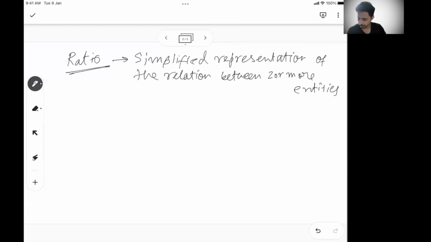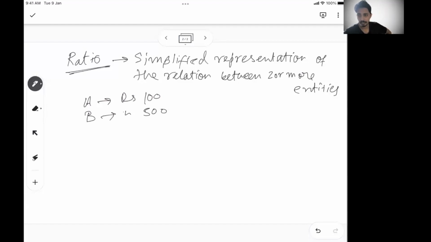Let's take an example. Let's say A has rupees 100, and B has rupees 500. What's the relation between A and B in the most simplified term? That's where the ratio comes in. I say A has 100, B has 500. In the same pattern, let's say every day A gets 100 rupees and B gets 500 rupees. What will be there after 30 days?